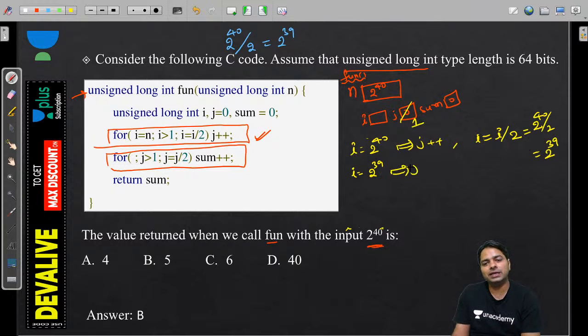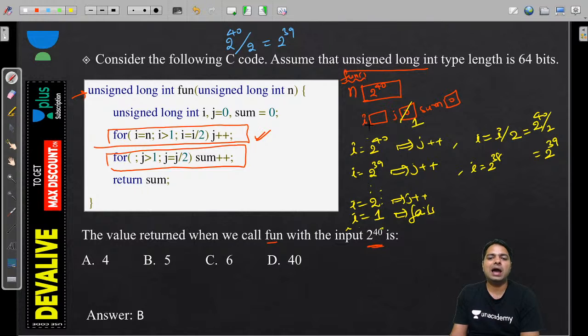At 2 power 39 j increments, and the i value is 2 power 38, and keep on doing that. When i is equal to 1, it fails. So you have to execute till i is equal to 2 power 1, that means j is going to increment till 40.